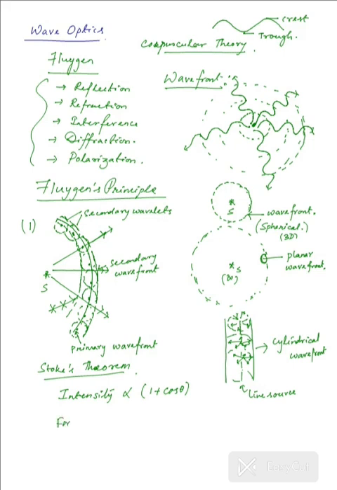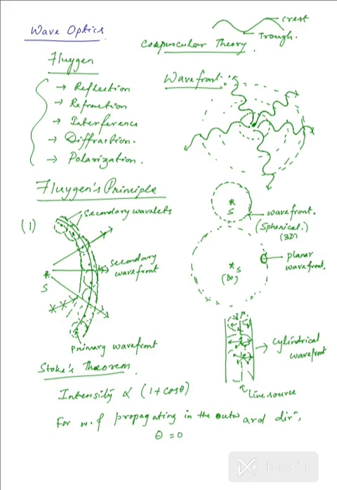wavefronts propagating in the outward direction, we have this angle theta equal to 0.